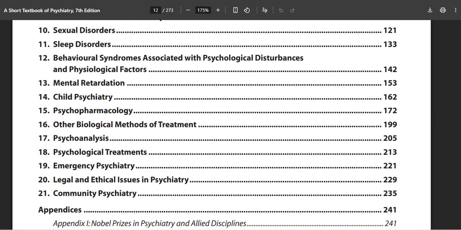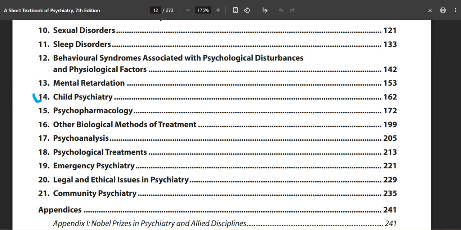After that, you have behavioral syndromes associated with psychological disturbances and physiological factors. Then you have mental retardation. You can even skip this part completely; hardly one or two questions will come, and that too with a very 0.1% chance of a question coming from here.